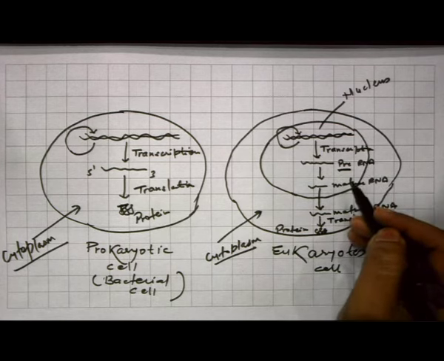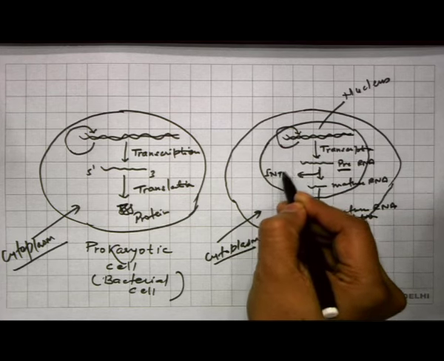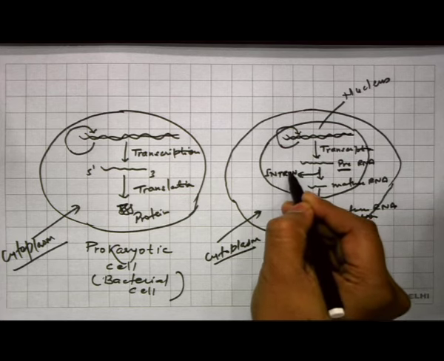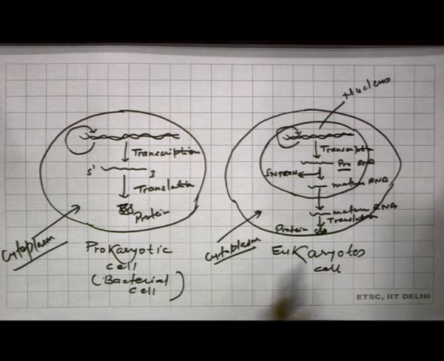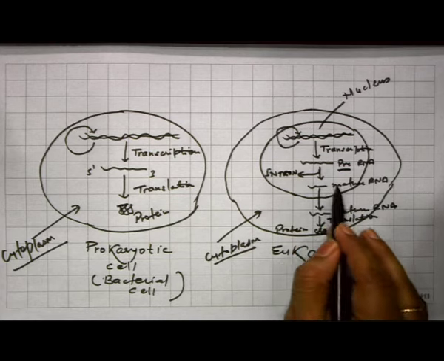Now, by the process of processing and splicing, the introns are removed because introns are non-functional sequences, and all the exons are spliced together, bound together to form the mature RNA.